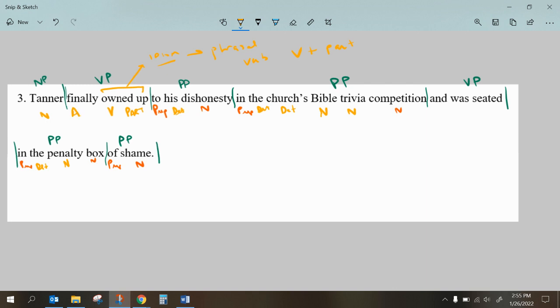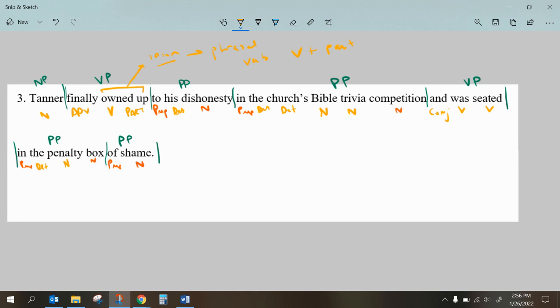Finally is an adverb, ends in ly, and that's a pretty good clue. So it's finally owned up. Was and seated, well, that's one big verb, but if I look at it individually, just like I took apart owned up, was is a verb, and so is seated. And is one of our list of conjunctions, so I label him as a conjunction. I like this one because it shows us that words that look like adjectives sometimes are actually nouns, and we have prepositions, which sometimes can be particles when they partner up with verbs as well. So I think that's really interesting. It also threw in a little conjunction here. You notice I've not practiced everything. I've not really thrown in any qualifiers yet, but they're out there.